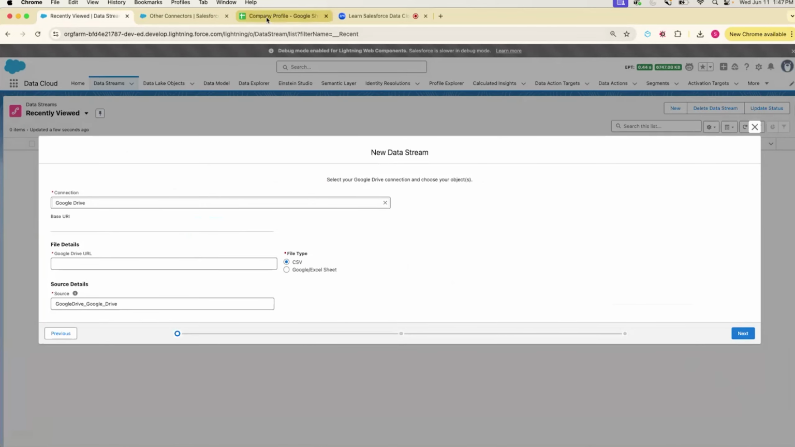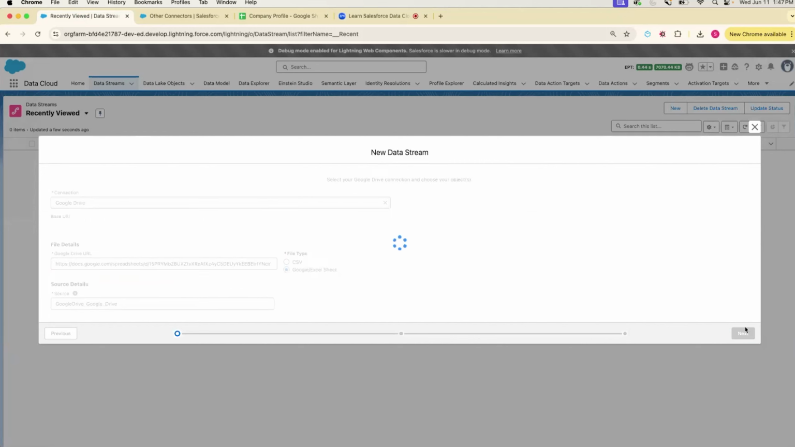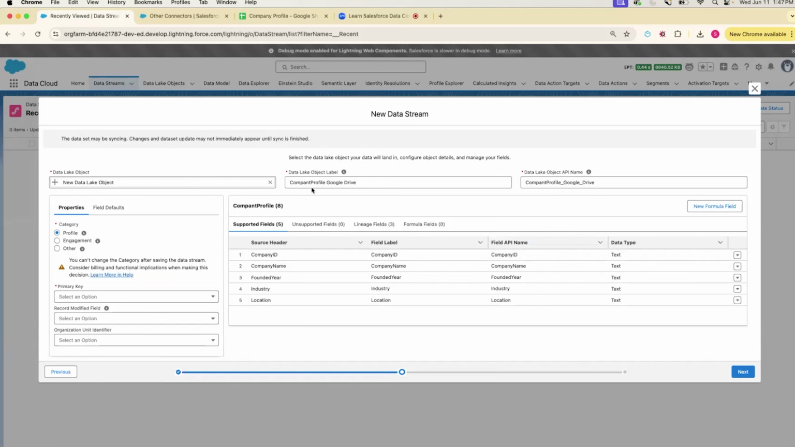And now we need the link. Just use this link. It's an Excel sheet. That's it. And the next step, we have some more configurations. Okay, now here in this step, we see there's a new data stream. So we have options like categories. What is the category of the data that's coming in, right?